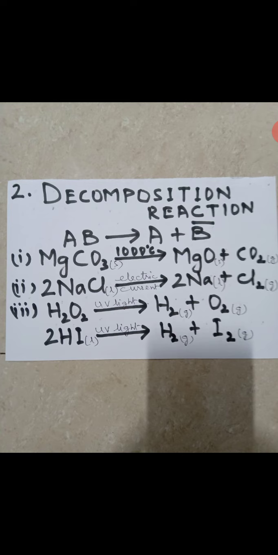Next is hydrogen iodide in presence of light, 2HI. In presence of UV light, it gives you hydrogen and iodine gases evolved. So these are all the decomposition reactions. The first is the example of thermal decomposition. The second is the example of electrolytic decomposition or electrolysis in presence of electricity. And third, the two examples I've given you, we can still give more examples, in presence of light, is known as photochemical decomposition reactions.